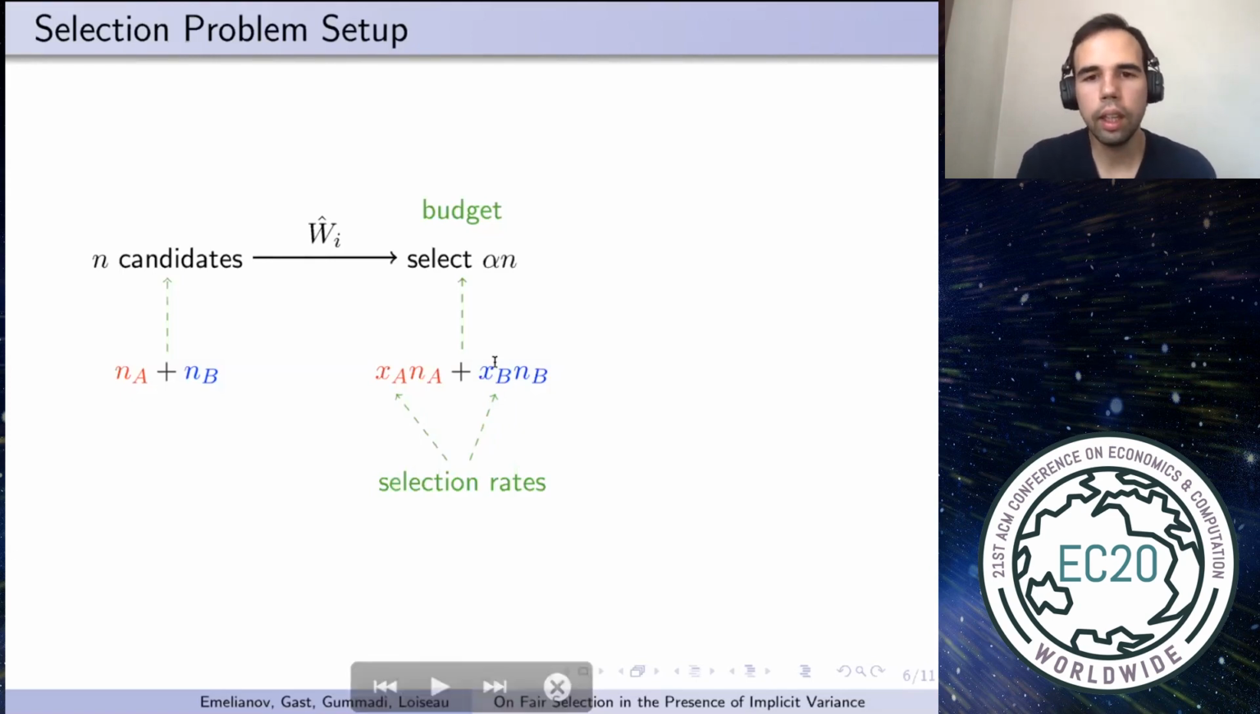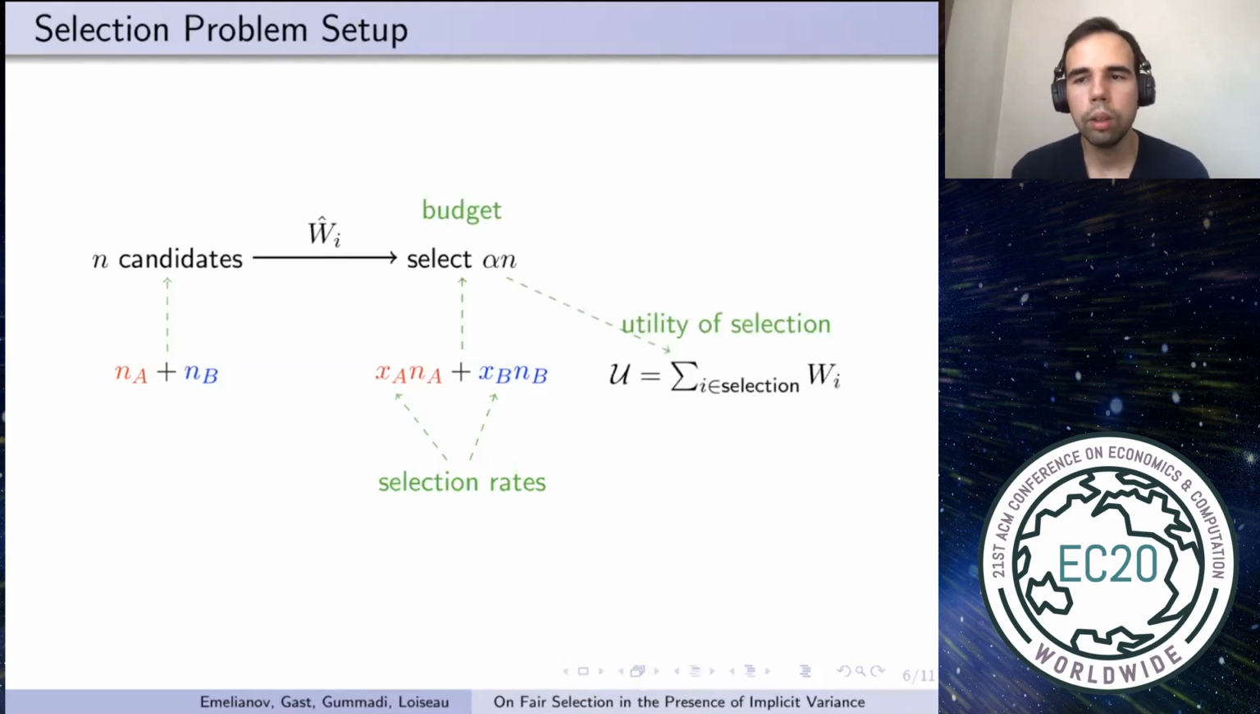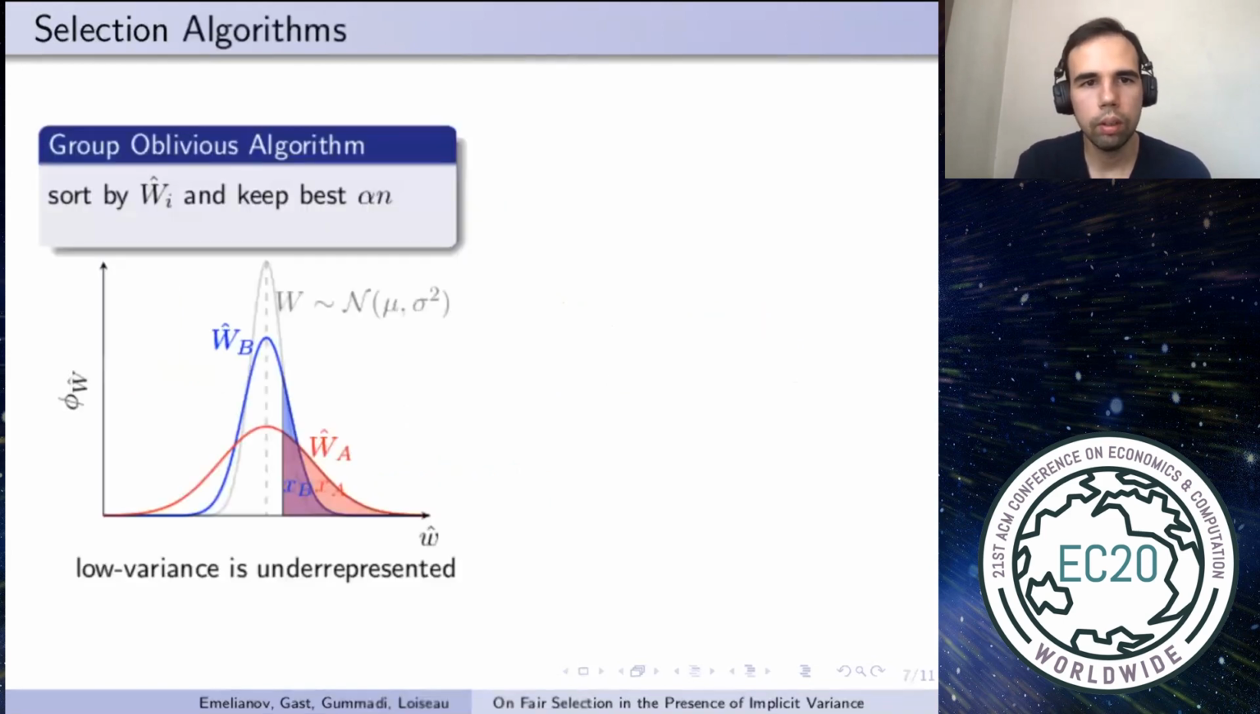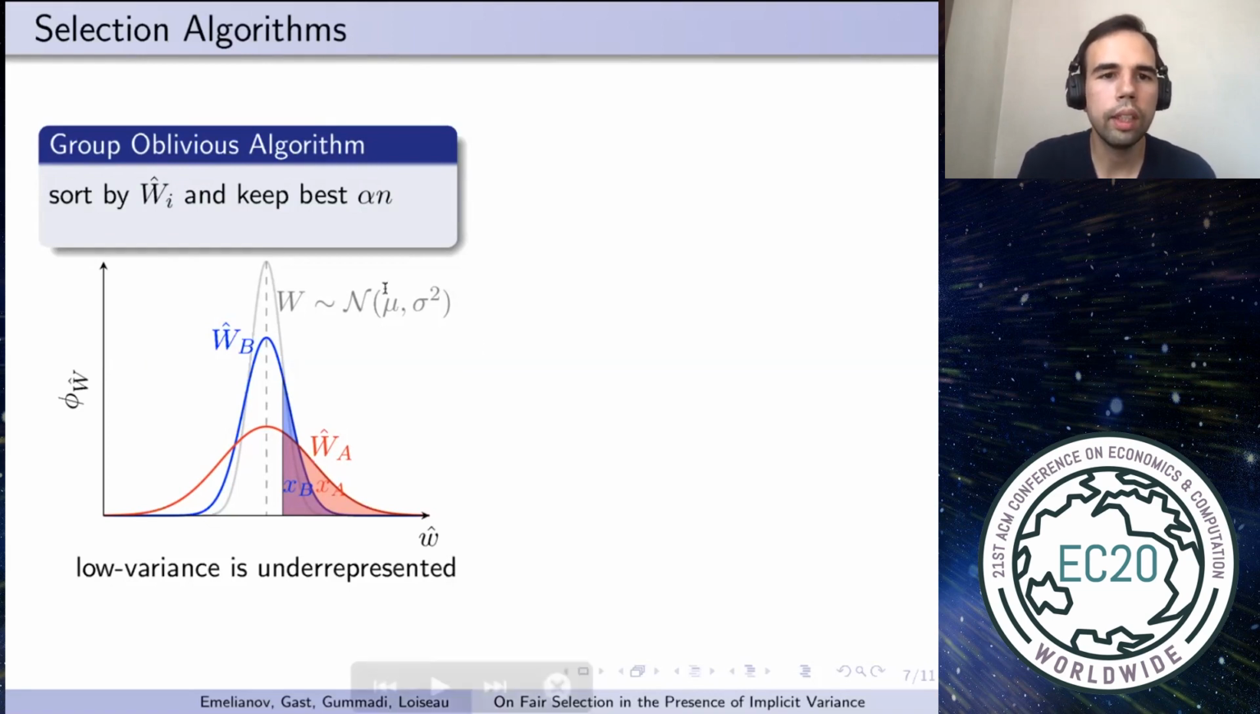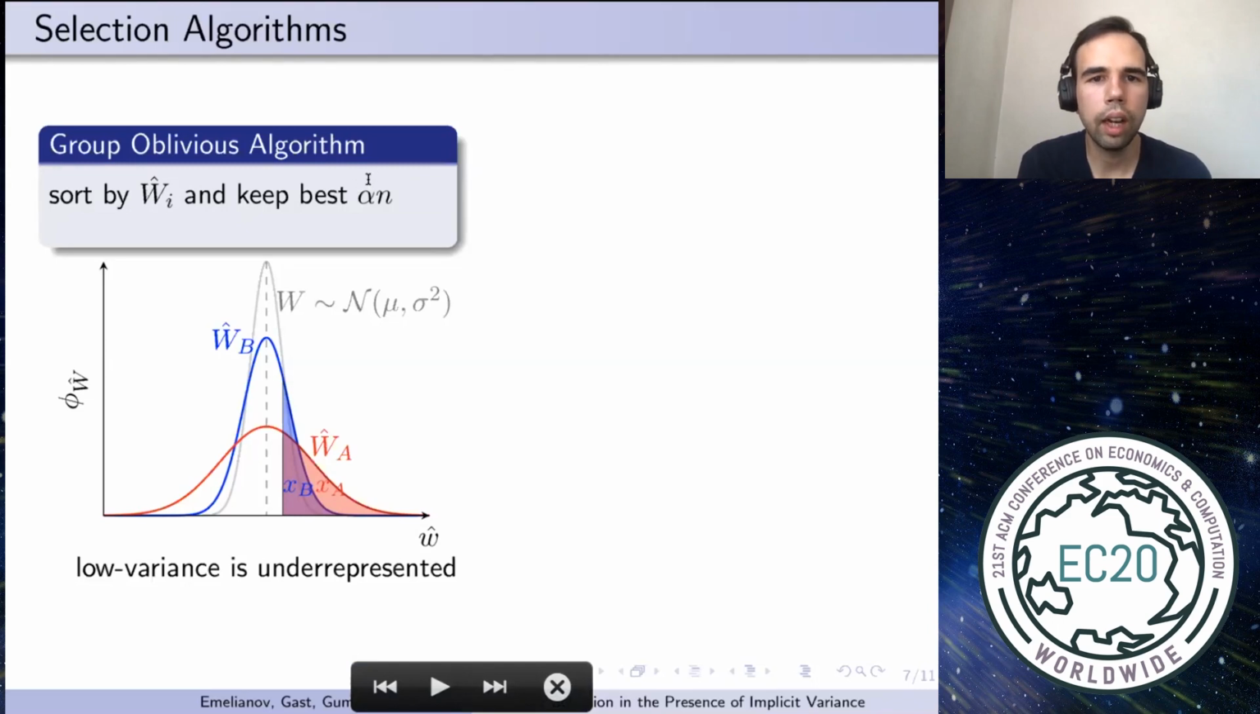When he makes his selection, he observes the real qualities W, and the utility of selection is measured as the sum of qualities of selected candidates. So the most natural algorithm that the decision maker can use is to be group oblivious, which means to ignore the group information, use only the estimates as the decision factors, and keep the best alpha according to the estimates.